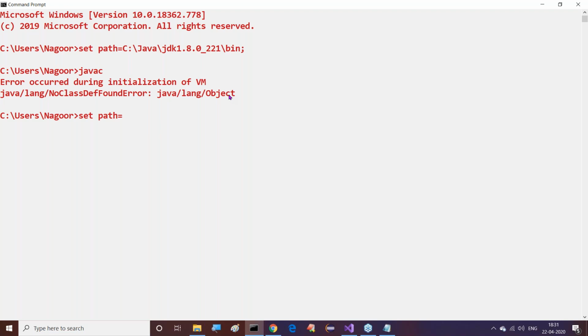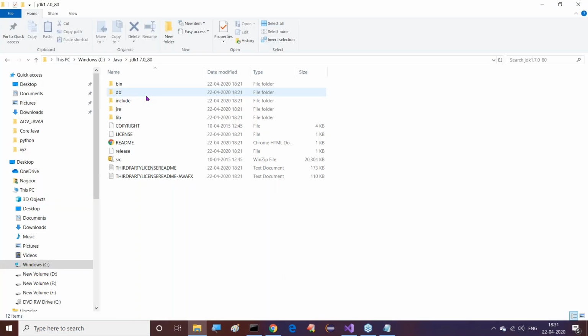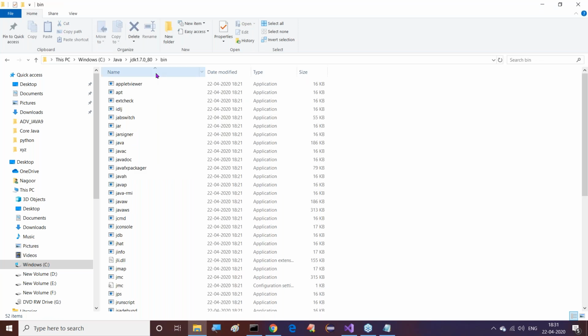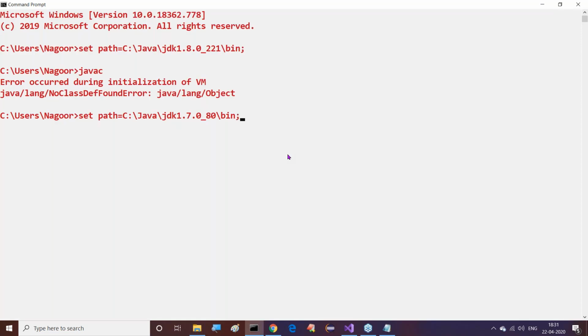Before that, just now I installed JDK 1.7.0_80, and I want to use that. Paste here. Right, sir. Now that we have provided this, javac -version. Good. Now we are getting javac 1.7.0_80 clearly. We have to understand this clearly.